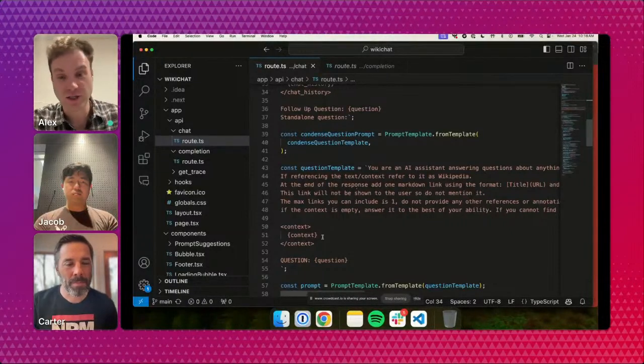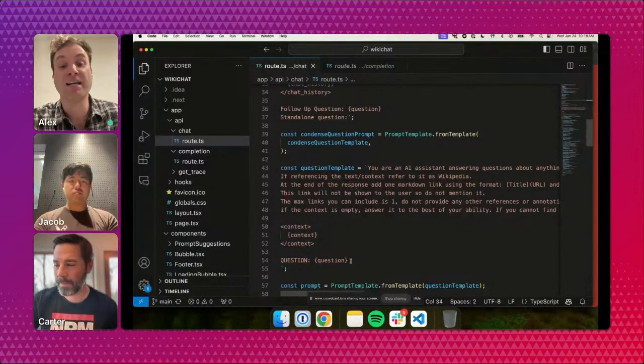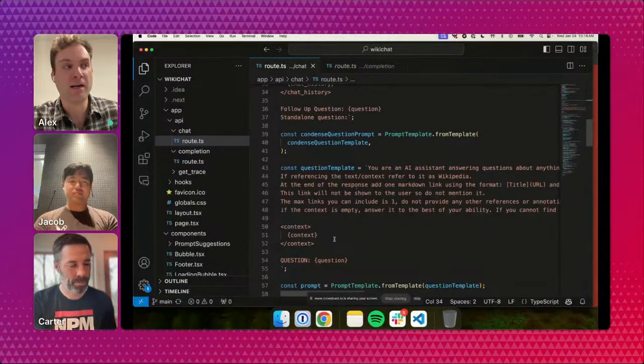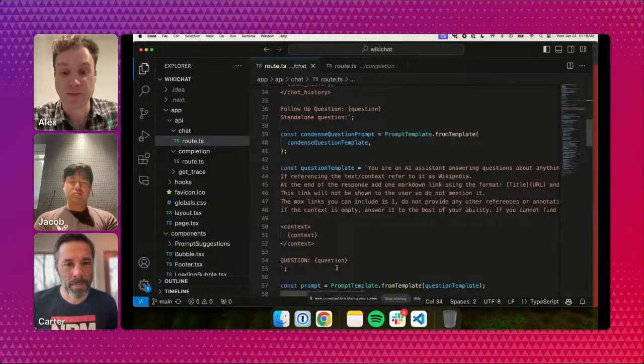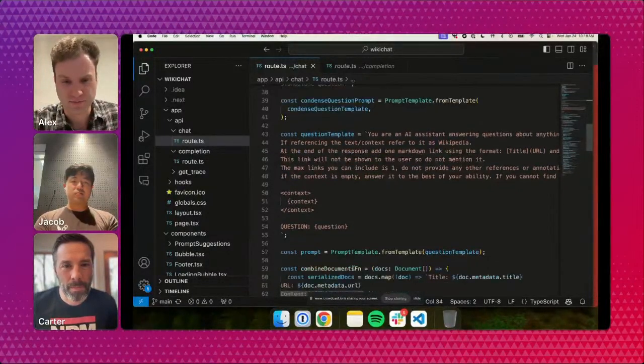The user asks a question, we do a vector search, we feed in the relevant Wikipedia articles, and then we ask the actual question to the LLM. Through feeding in all those relevant articles, the LLM has all this knowledge that it wouldn't have in its base training data and is able to answer these really specific questions related to real-time Wikipedia data.